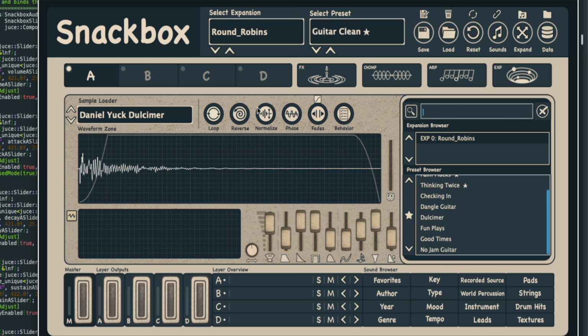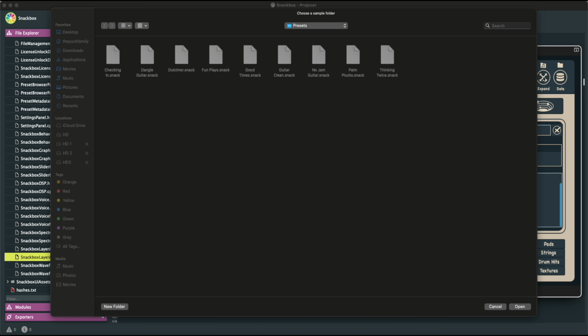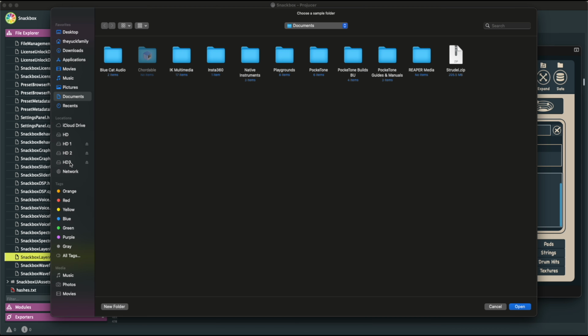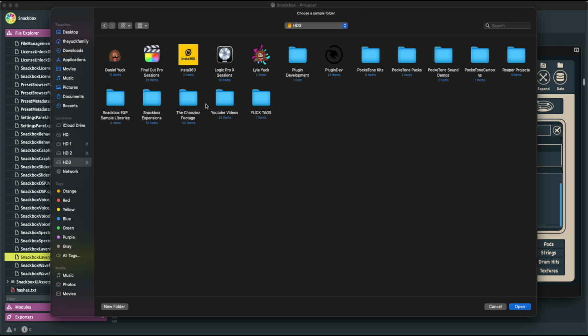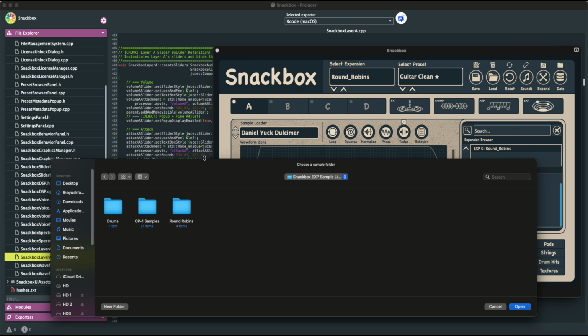Now, right now, as I've mentioned, I have to finish this last parameter, which I have no idea what it's going to be, but I would like to give you all a little demonstration real quick on how this is working. So to create an expansion, I'm going to select this icon right here. And then what I'm going to do is navigate to a sample folder, so that way I can create an expansion real time here. So for this one, let's just go ahead and do OP1 samples. And I'm going to hit, and this is basically my sound source folder.